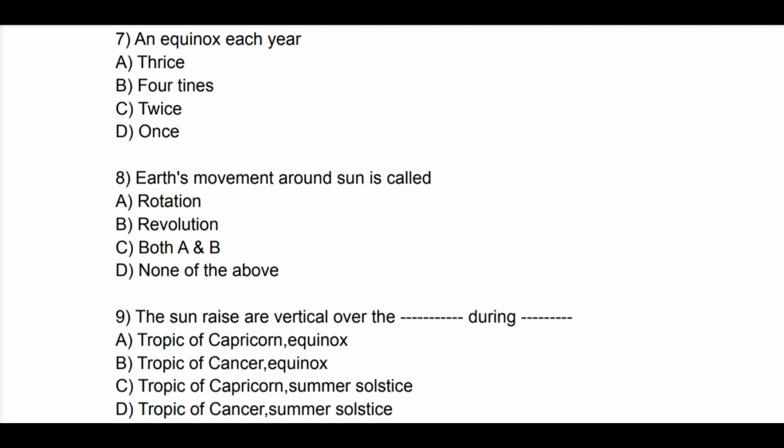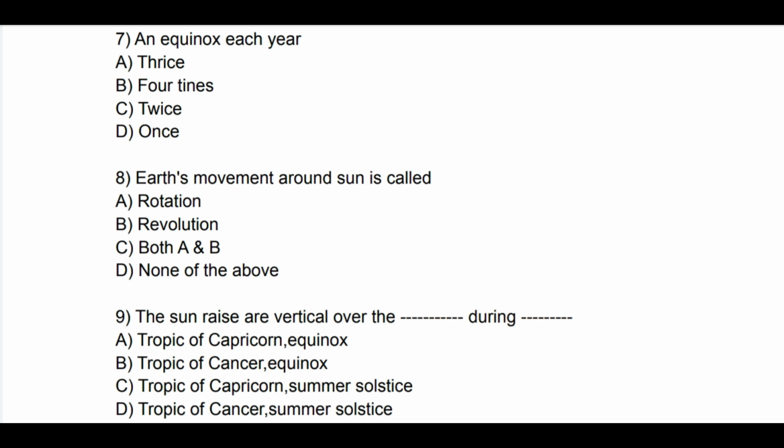Question number 8. Earth's movement around Sun is called. See the options: A. Rotation, B. Revolution, C. Both A and B, D. None of the above. So correct answer is B. Revolution.